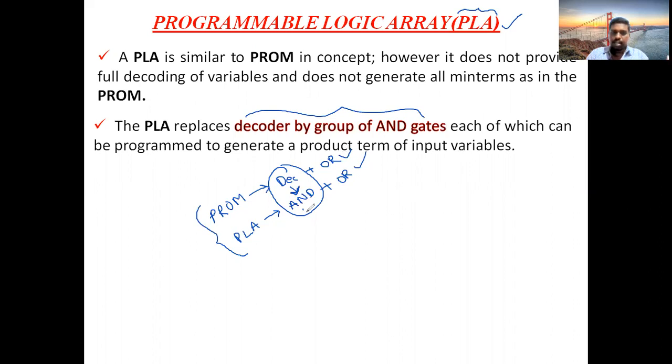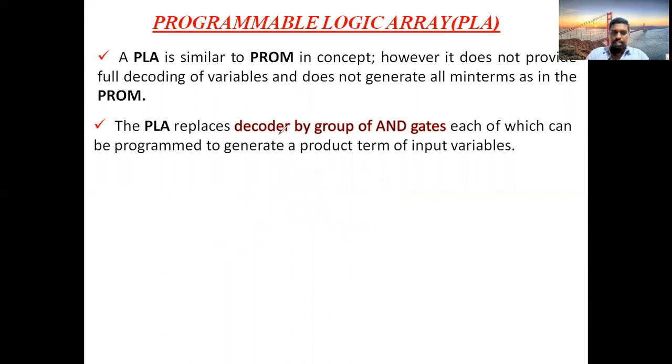These AND gates in the PLA are programmable, that means you can erase the program whenever you require and write a new program. So the PLA replaces the decoder present in the PROM with a group of AND gates, and the OR gates are there in both.